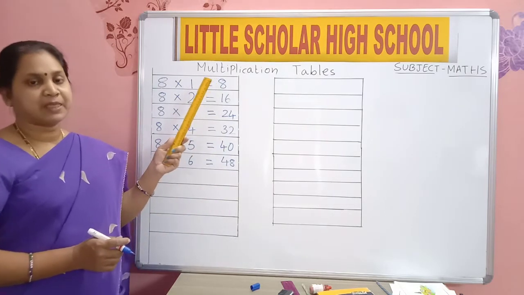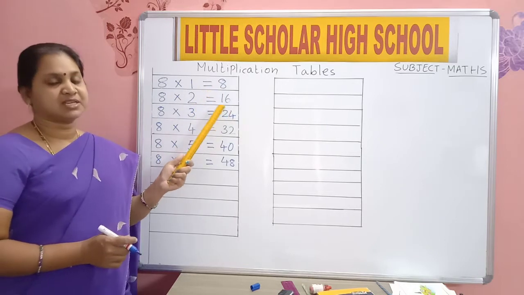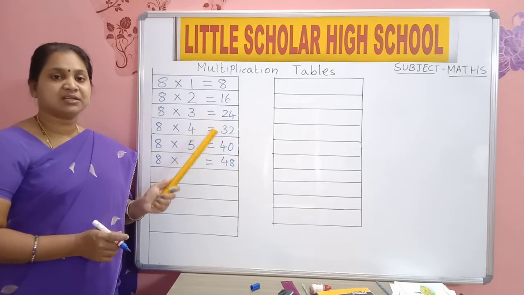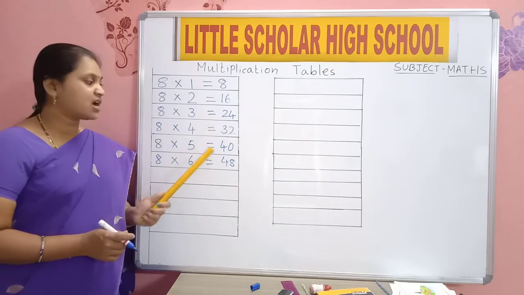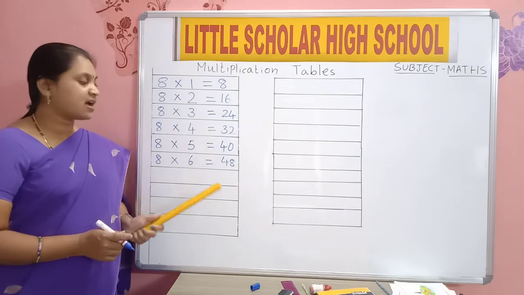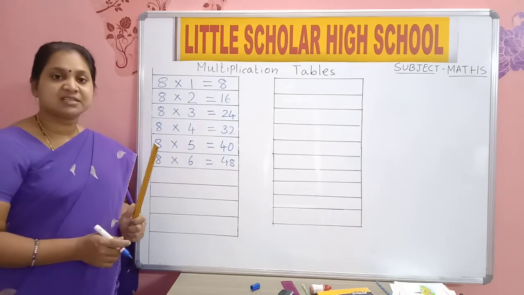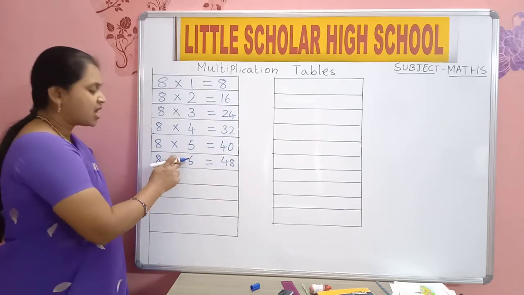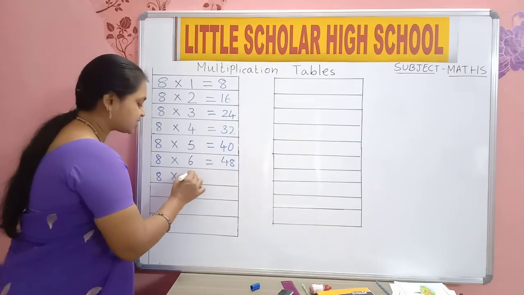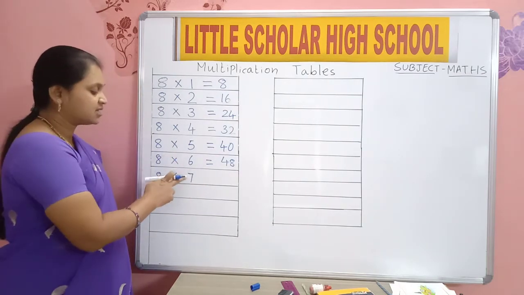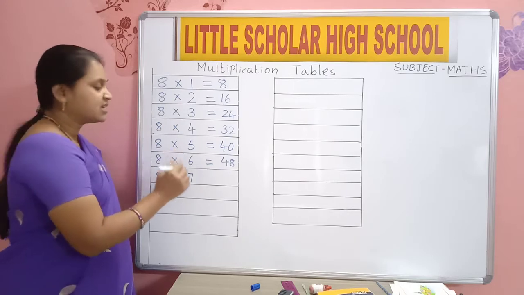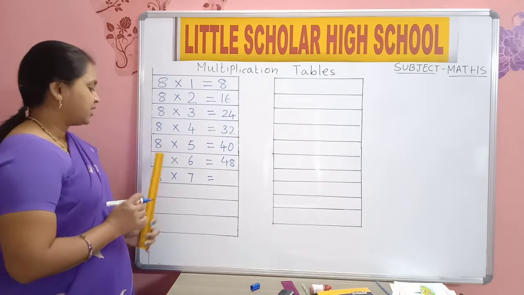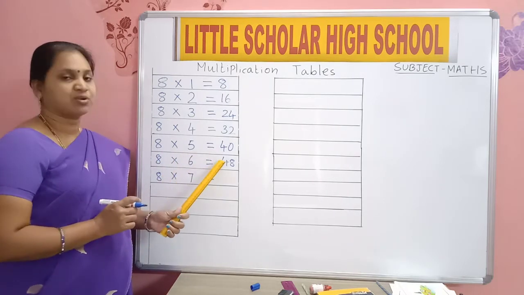8 1s are 8. 8 2s are 16. 8 3s are 24. 8 4s are 32. 8 5s are 40. 8 6s are 48. Then again write 8 into. After 6, which number comes? After 6, 7. After 6, 7 is equal to 8 7s are.